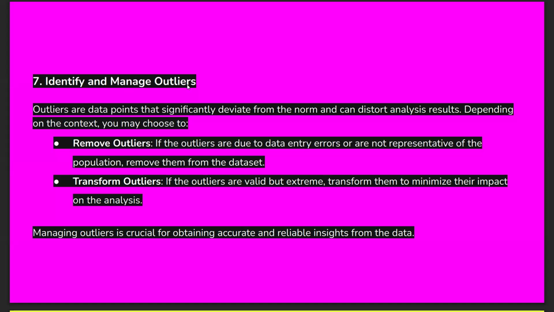This is the next one: identify and manage outliers. What do we mean by outliers? They are points which significantly deviate from the norm and can distort analysis results. Depending on the context, we have to choose whether to remove outliers. First of all, we have to look into the data set and identify the outliers. After that, we have to remove the outliers.